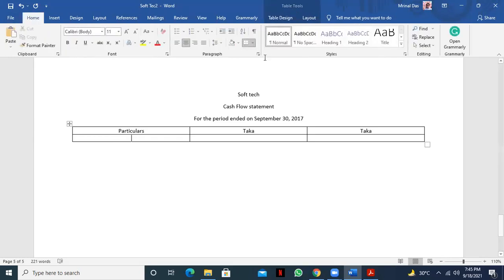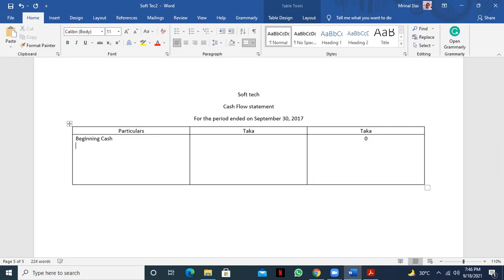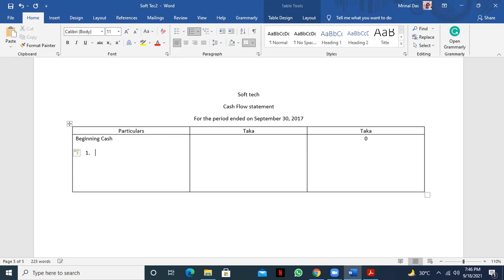Okay, so what do you have to do? Our first step is what? First of all, we write the beginning cash. If there is any cash, we write it. There is no beginning cash here, so it will be 0. Then our next step is cash flow from operation.